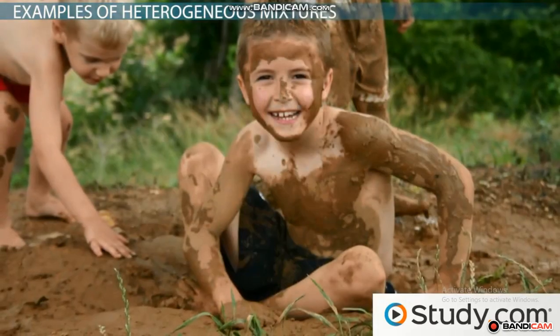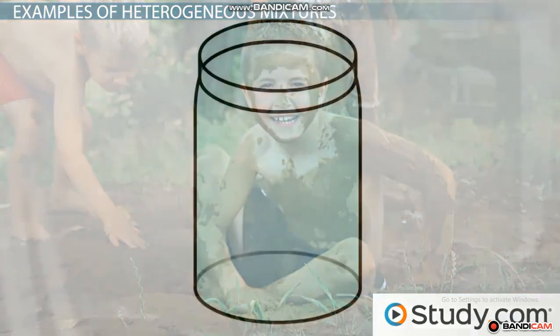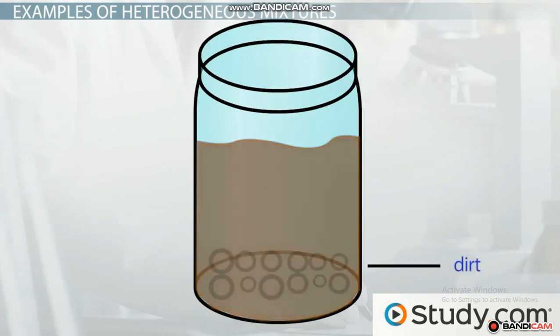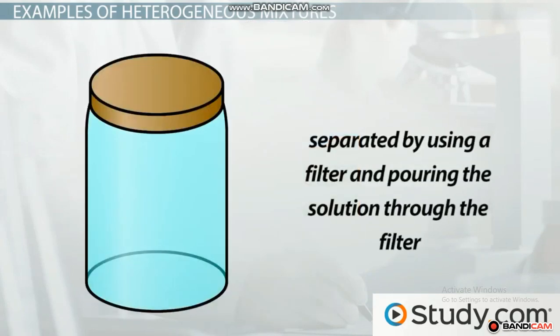As a child, you may have played in the mud. If you take some muddy water and put it into a jar and leave it alone for a day or two, the mixture will settle out and you will have the dirt on the bottom of the jar and the water on the top. This makes muddy water a heterogeneous mixture, classified as a suspension. Suspensions such as this can typically be separated by using a filter and pouring the solution through the filter. This leaves the solid in the filter and the liquid in a container below the filter.